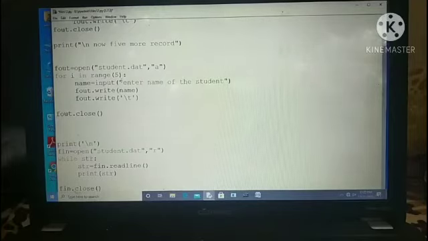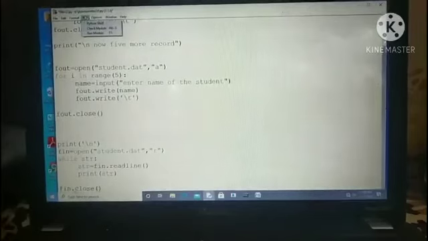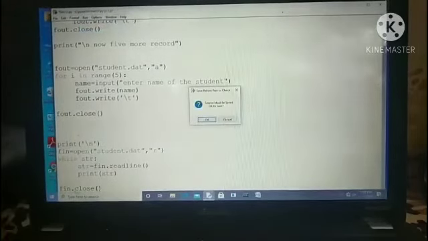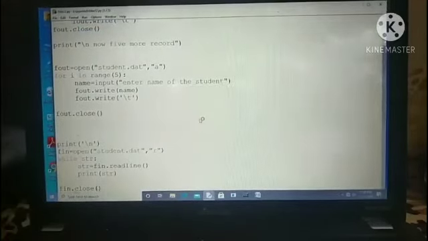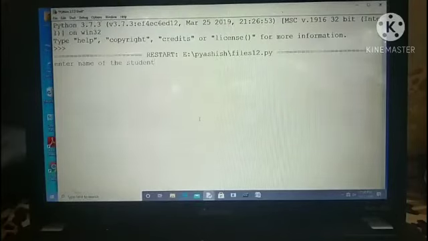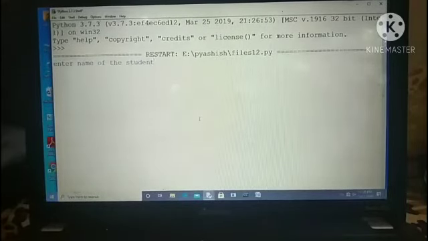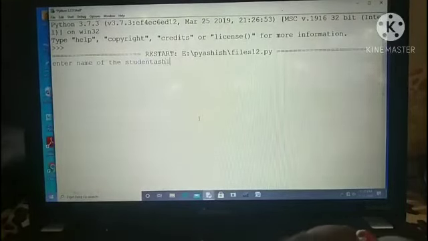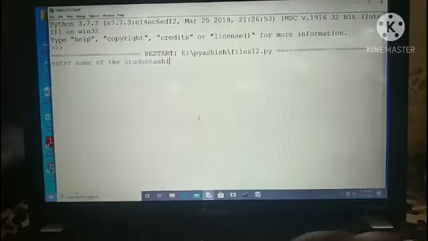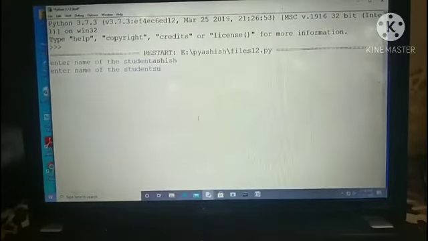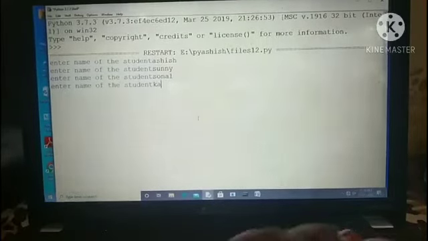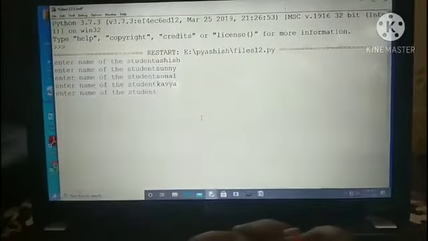Now I'm running this program. You can see, run module, some changes are there, it's okay. First of all it will ask for records. I have given Ashish, Sunny, Sonal, Kavya, Raj.